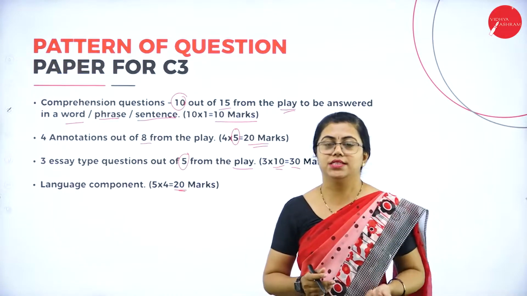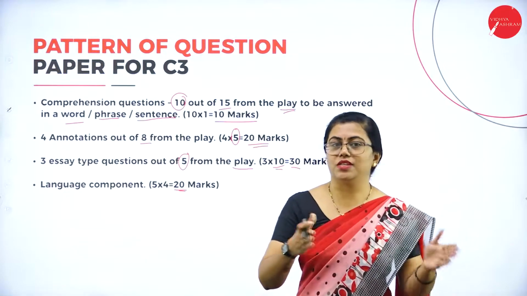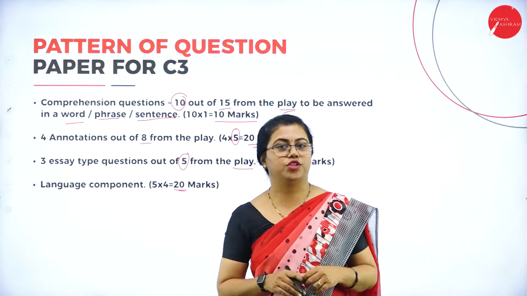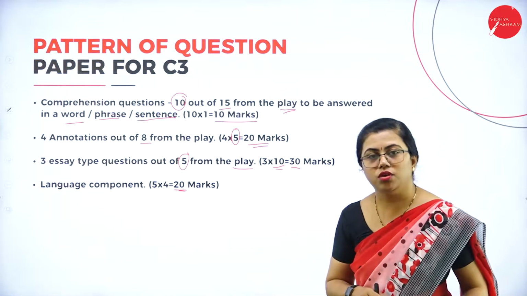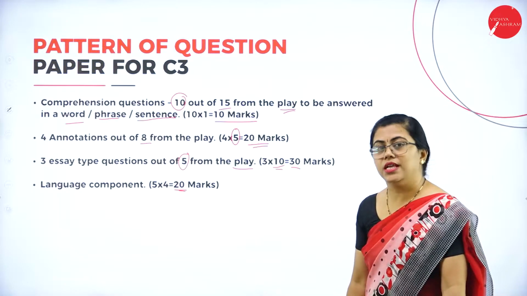Fine. C1 and C2 are 2 internals. C3 is term end paper. C1 plus C2 plus C3 comes up to 100 marks. So this was the pattern of question paper that will be given by University of Mysuru to you. So this was a short introduction about the syllabus.